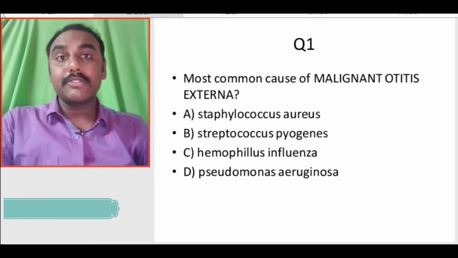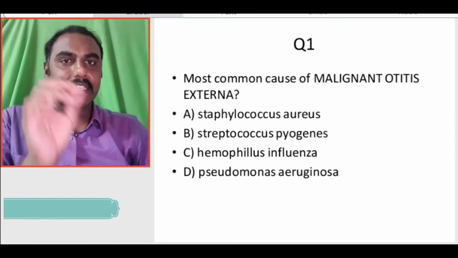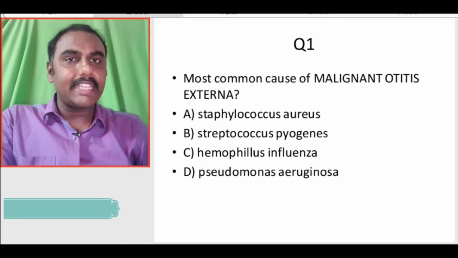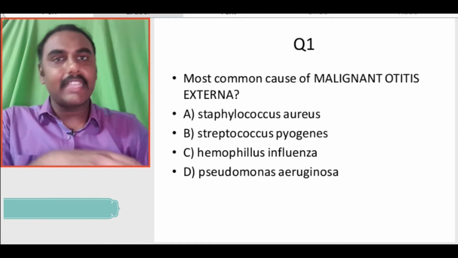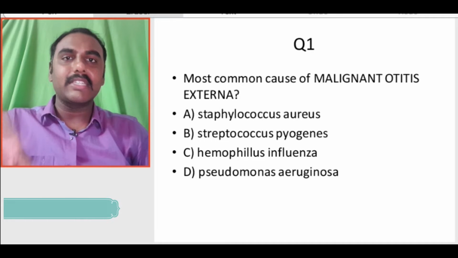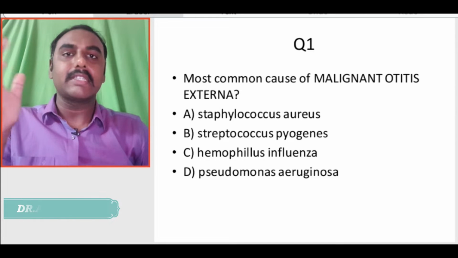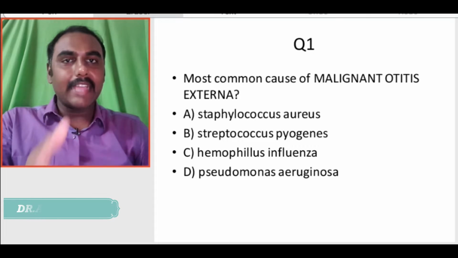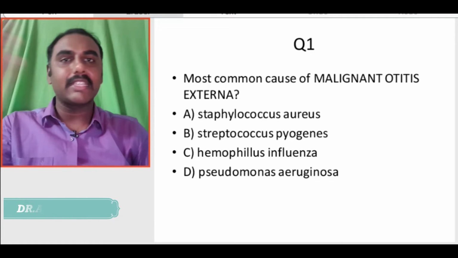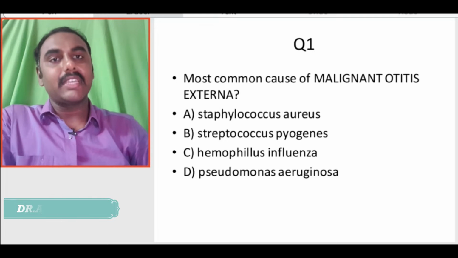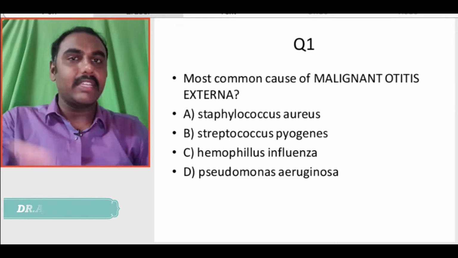The first question which was asked from the ENT aspect is the most common cause for malignant otitis externa. And one more thing, in your FMG exam they will point to one topic, and not only in FMG, even in NEET exam, if they pick up a chapter they will ask 2 or 3 questions from that chapter. That is the exam setters' psychology. Last time also the same happened. There were many questions from nasopharyngeal carcinoma, and many from CSF rhinorrhea, and hopefully they are easy questions. So, do not worry about it.